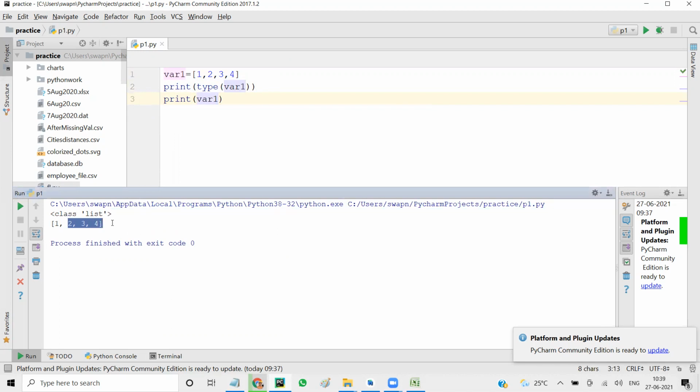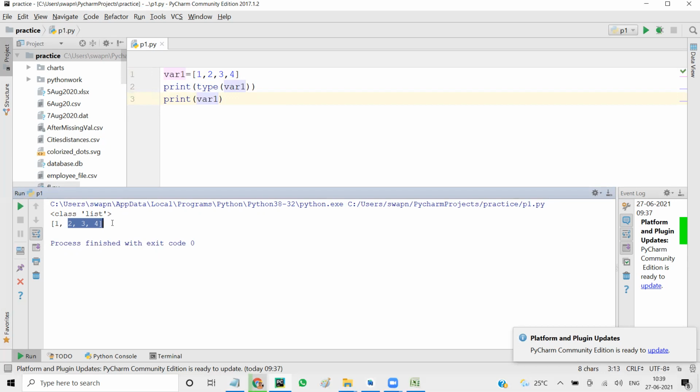I want to access just one value from this list. How will I do it? Any guesses? I want to get only one item from it, I don't want all.